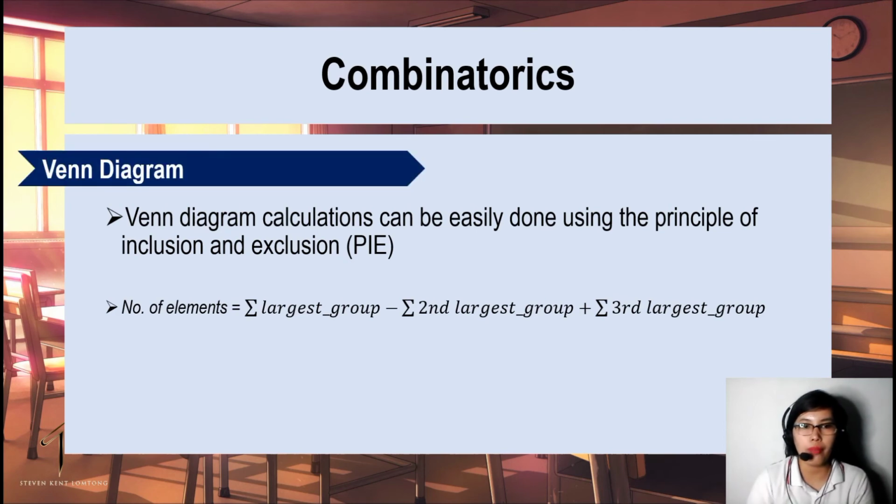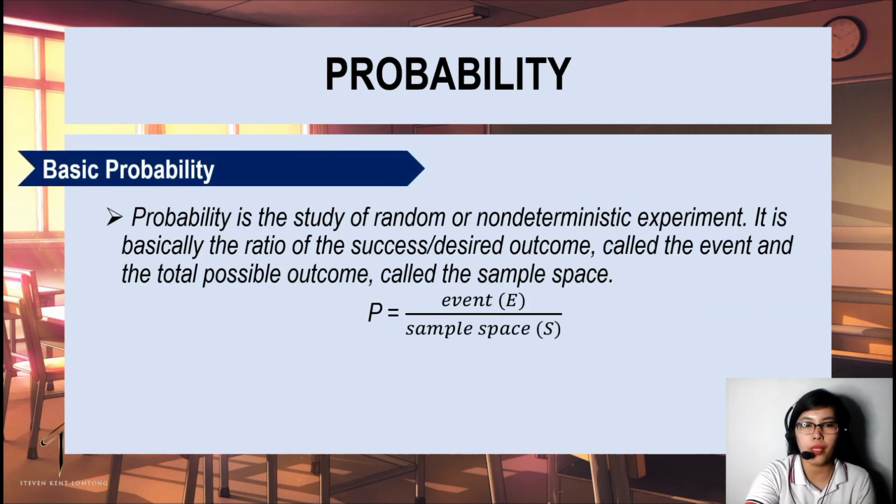Next, we have a Venn diagram. Venn diagram calculations can be easily done using the principle of inclusion and exclusion. So the number of elements equals the largest group minus the summation of the second largest group plus the summation of the third largest group. Basic probability. So probability is the study of random or non-deterministic experiments. It is basically the ratio of the success over the desired outcome, called the event, and the total possible outcome, called the sample space. So mathematically, P is equal to event over sample space.